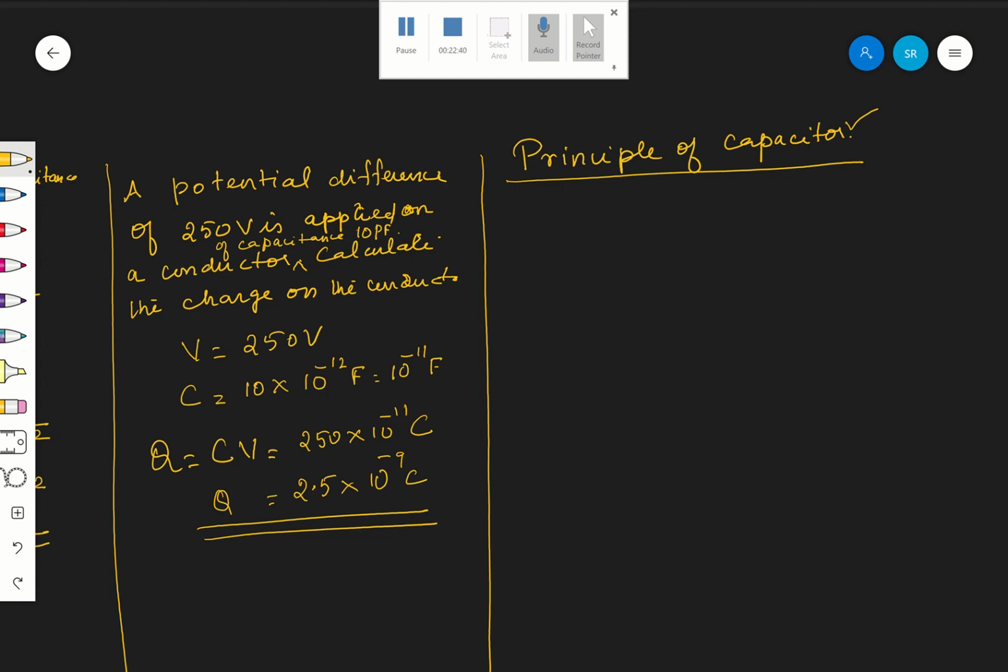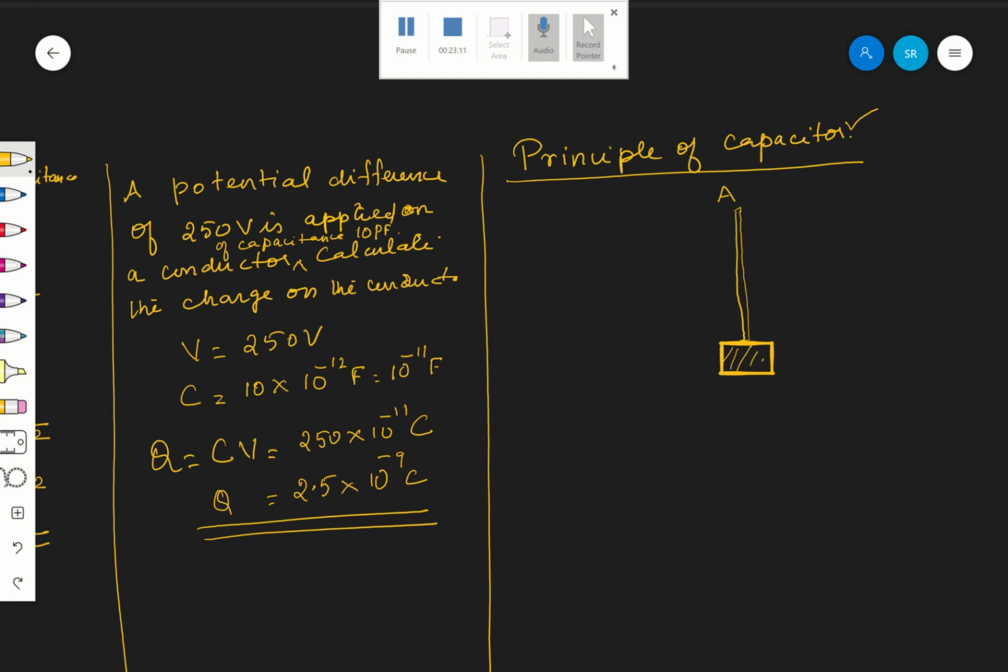Now see, the principle of capacitor. For that, first I have a small metallic plate here. This is the metallic plate A, which is insulated from earth.